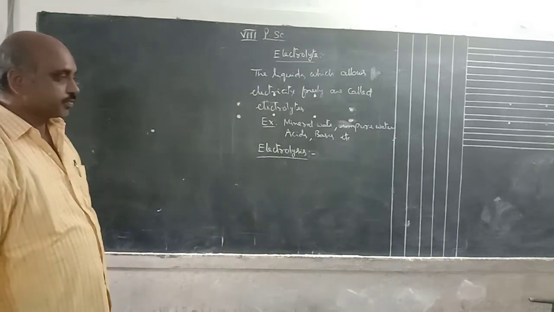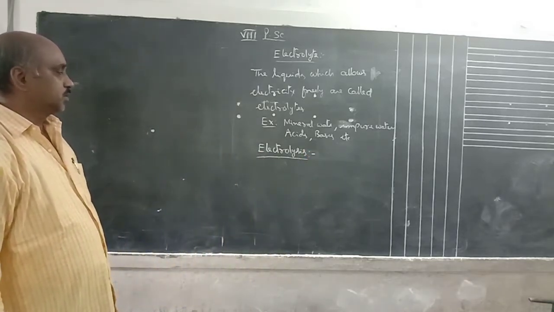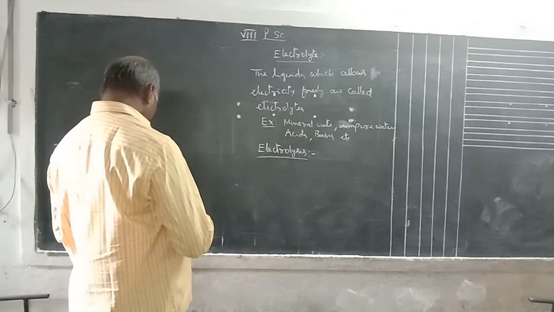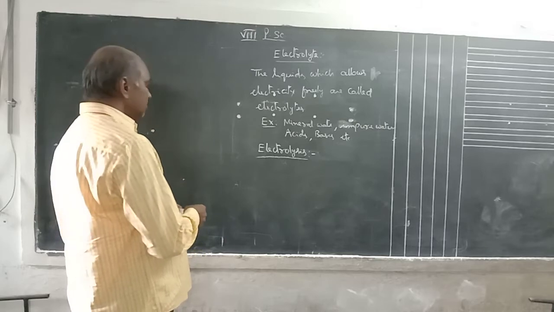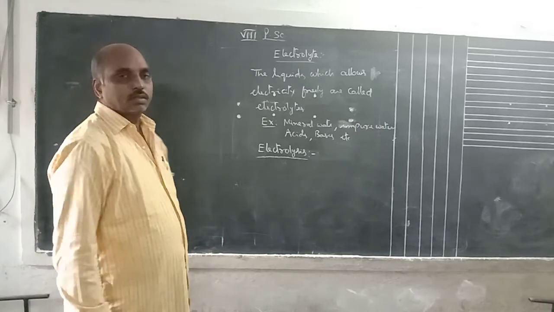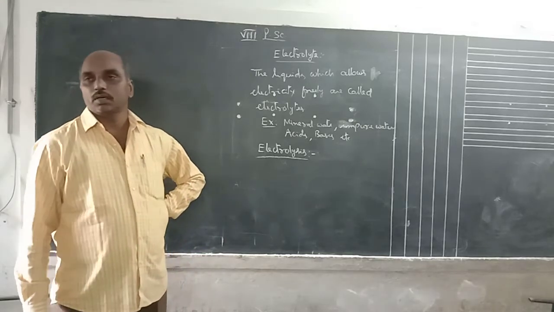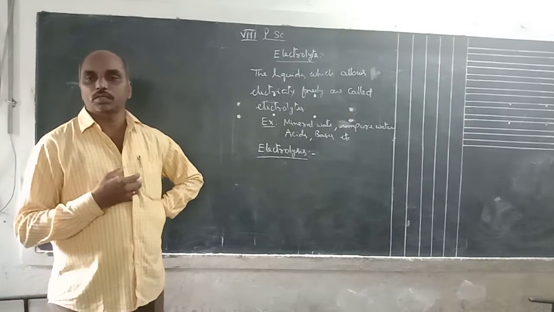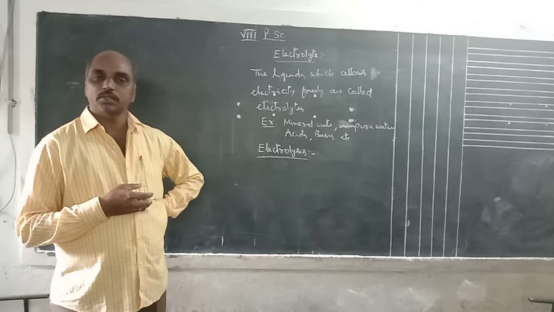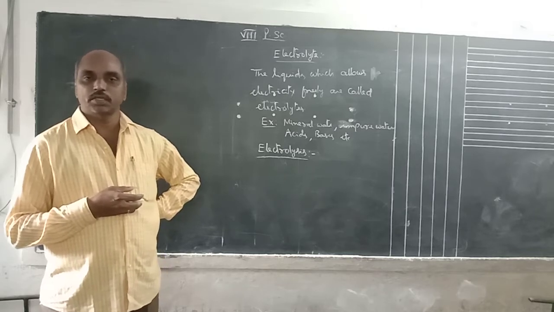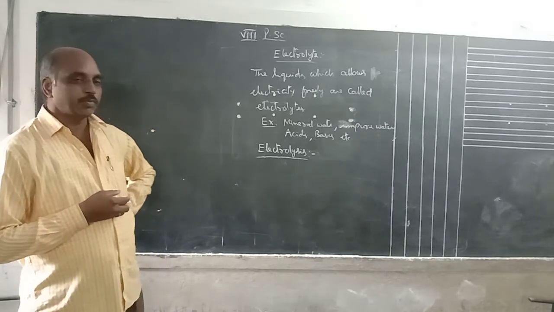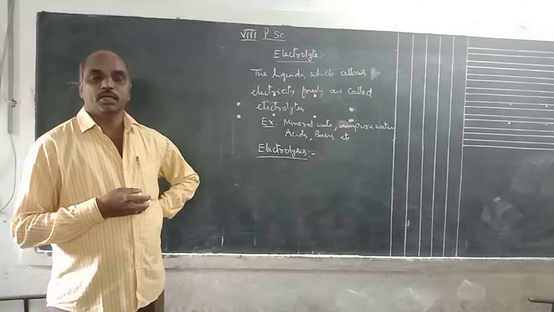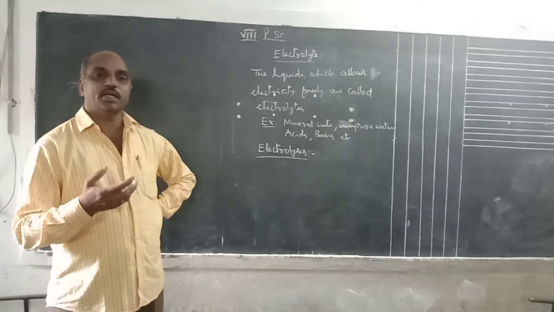Electrolysis means that it is a process. For example, in car batteries, two plates are there, anode and cathode plates. Some liquid is present, and that liquid is the electrolyte. By passing current, what happens? Chemical energy is converted into electrical energy.